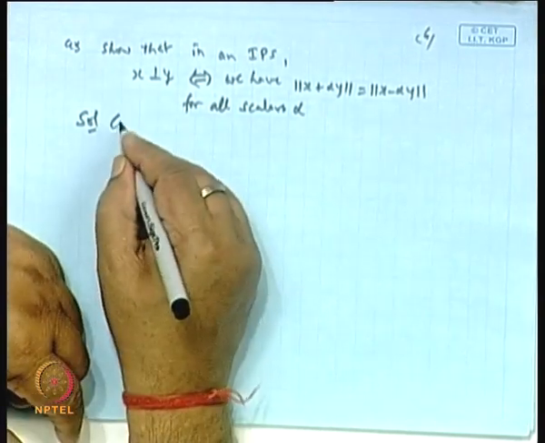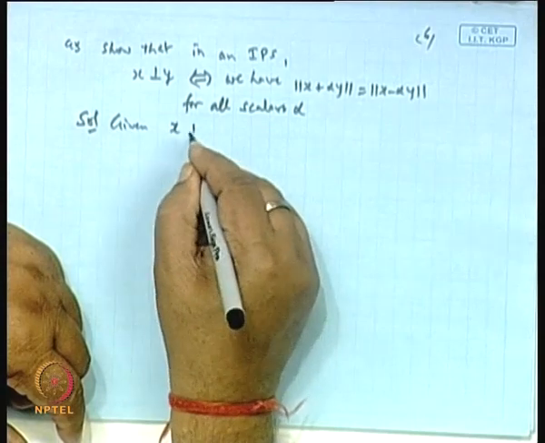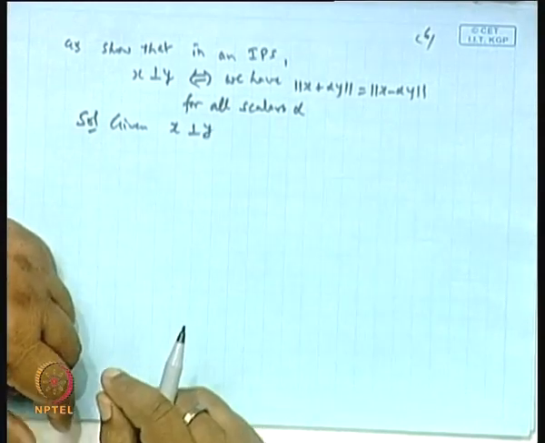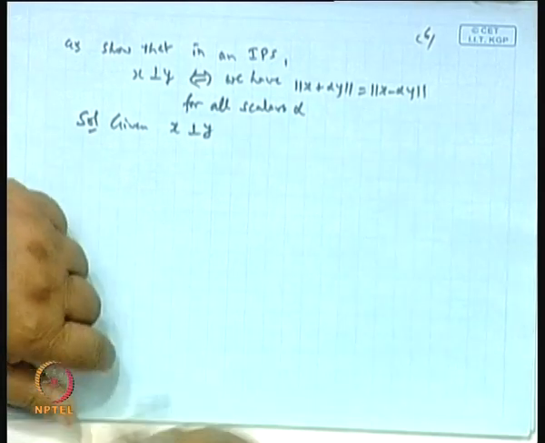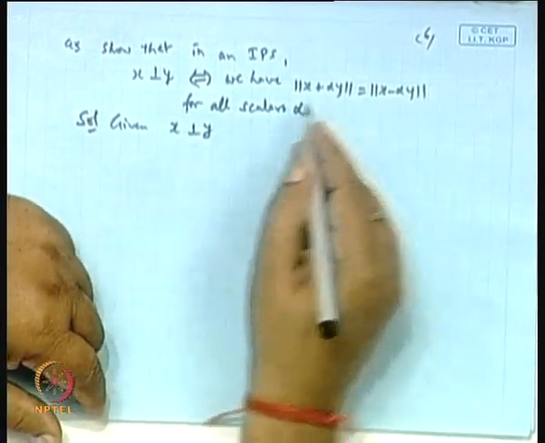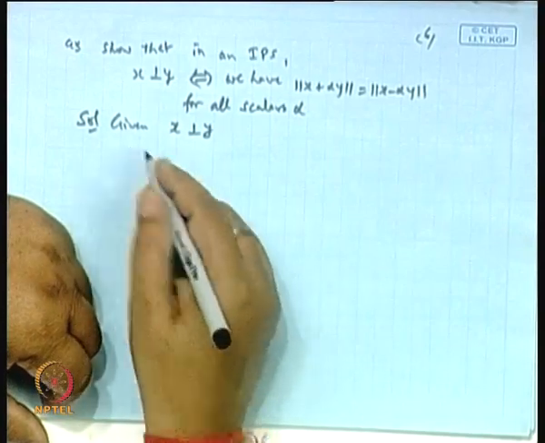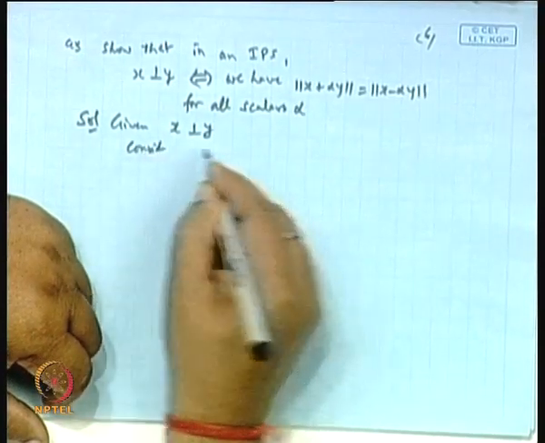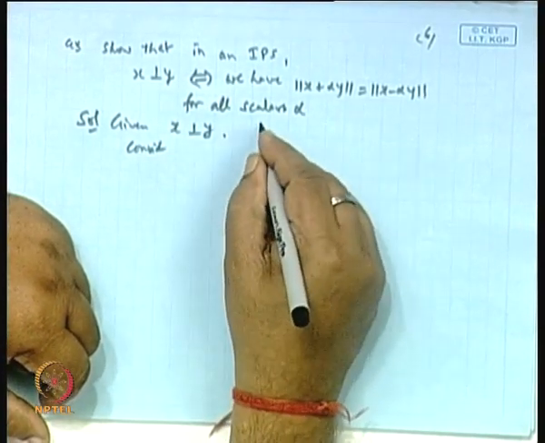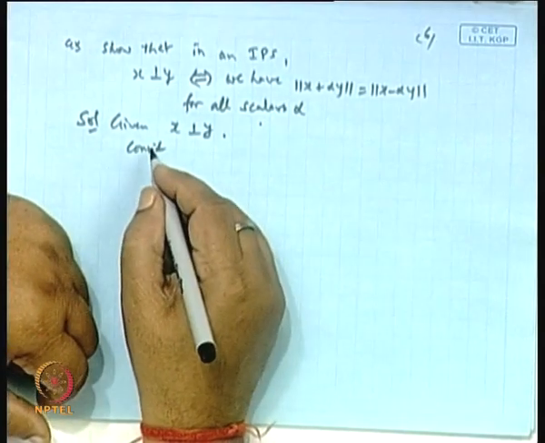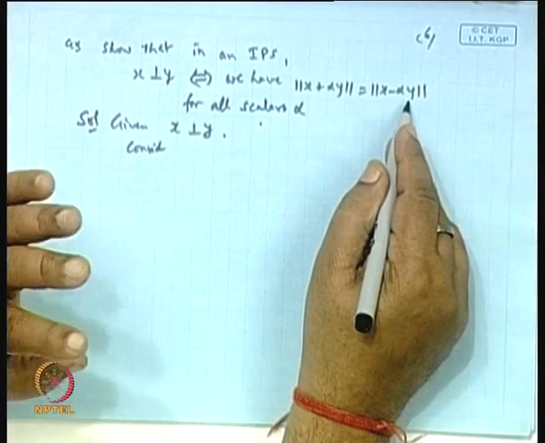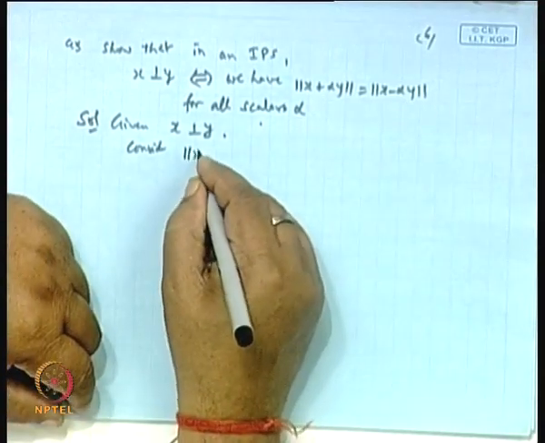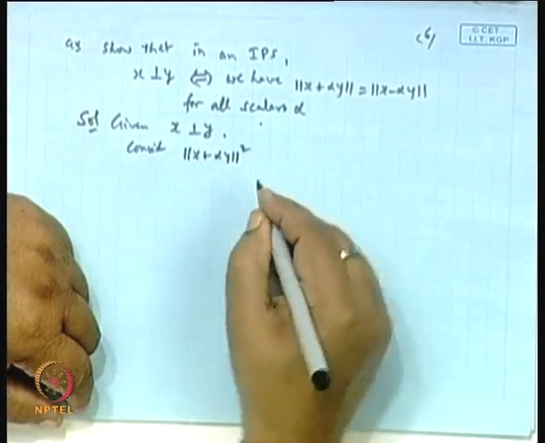Let us be given x is orthogonal to y. Now we want to show this result. Given this, we wanted to show this is equal to this. So consider norm of x plus alpha y whole squared.